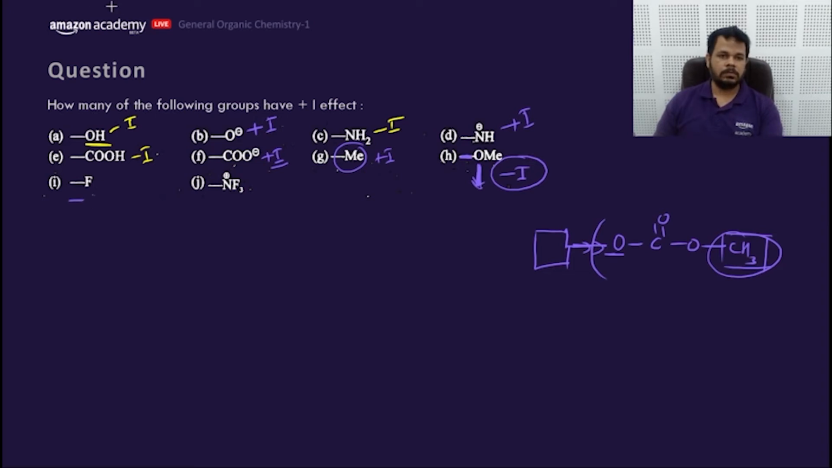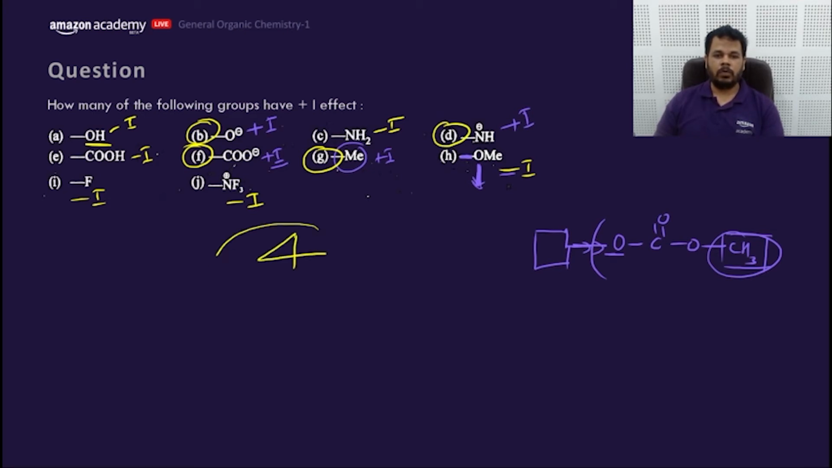Fluorine is what? Fluorine is minus I. Whereas NF3 is also minus I. So there are B, F, G and D. These are 4 groups which will show plus I. Getting my point, my dear friends? You need to ask questions and you will get the answer. So there are 4 groups which will show what? Plus I. Only 4. Clear?